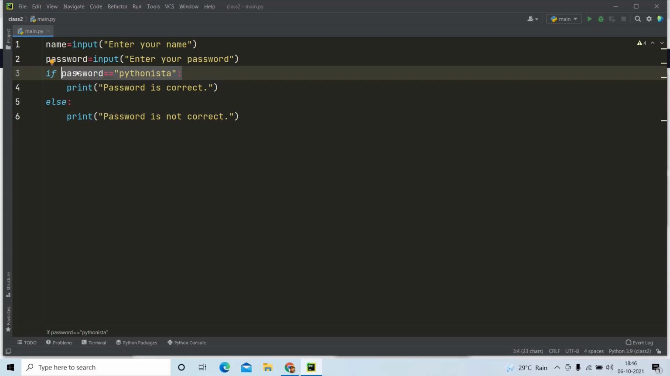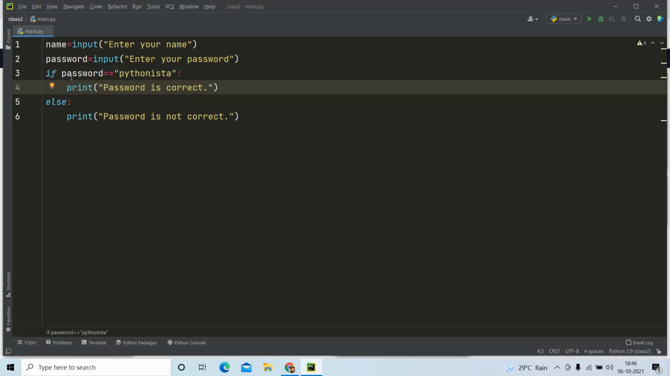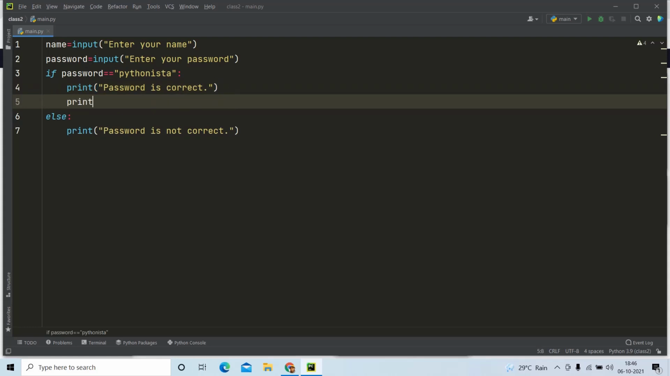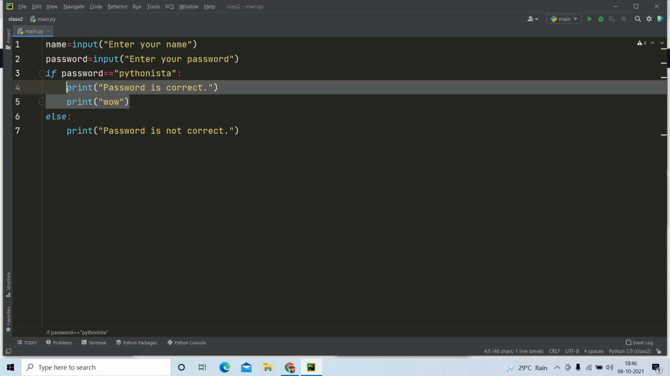If the condition is true, then we have the block of code which is going to be executed once the condition is true. That block of code can be more than one line or a single line, and it is easily identifiable with the help of a tab. The if condition is followed by a tab, so until and unless we have the tab, those lines will come under the if condition block. I can also print another line. Wow. So both the lines are going to be printed if the condition is true. Until and unless there is a tab, this is going to work.